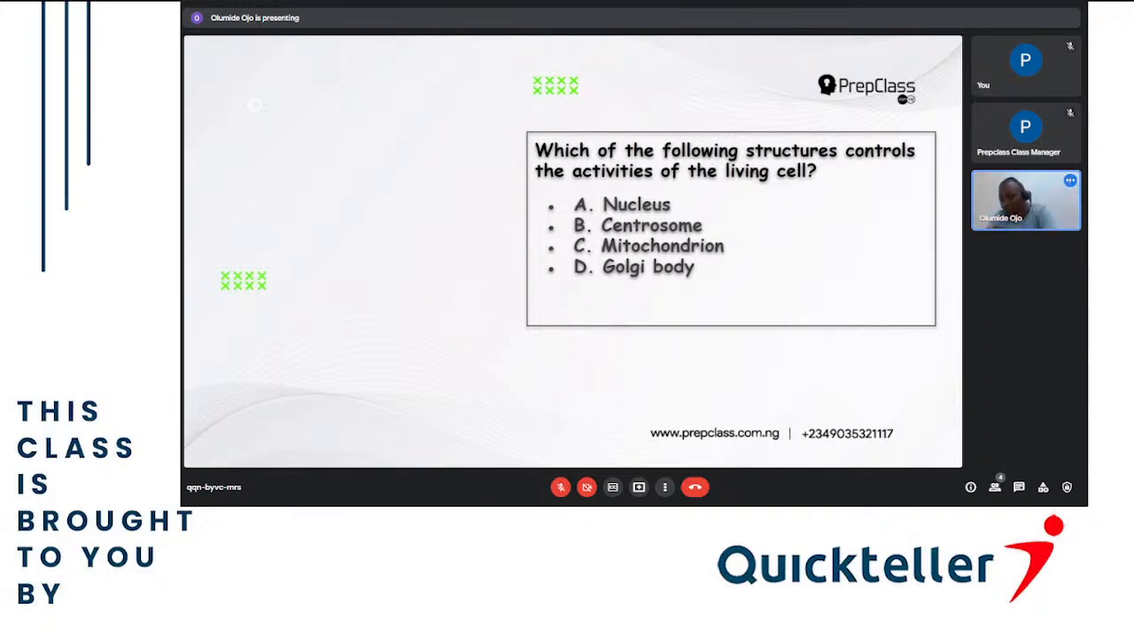So if you go back to the question, which of the following structures control the activities of the living cell? The best choice is A, nucleus. It controls the activities of the living cell. That's why they say the nucleus is the life of the cell. The nucleus is just like the heart and blood of a human being in the cell. Thank you. Next question.